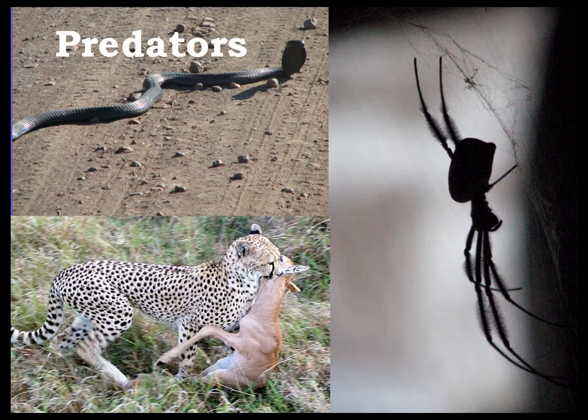Let's go over some common vocabulary used in ecosystems to describe organisms. First, there are predators. These are organisms that eat other animals, which we call their prey. Here we have three predator examples with the cobra, the orb spider, and the cheetah.